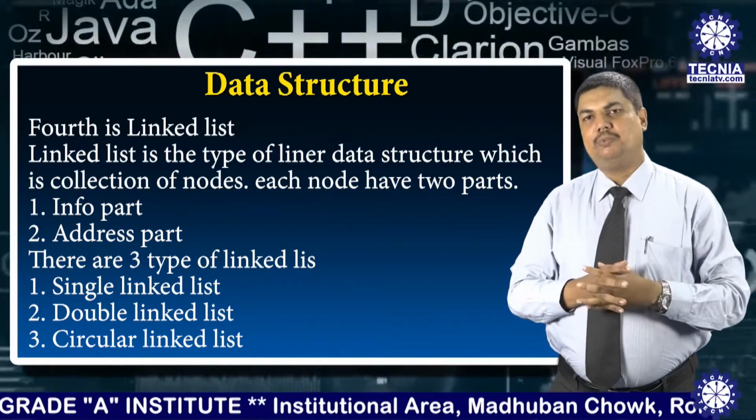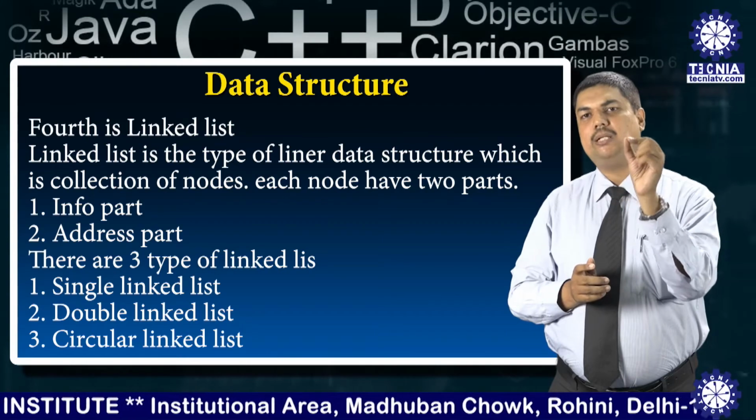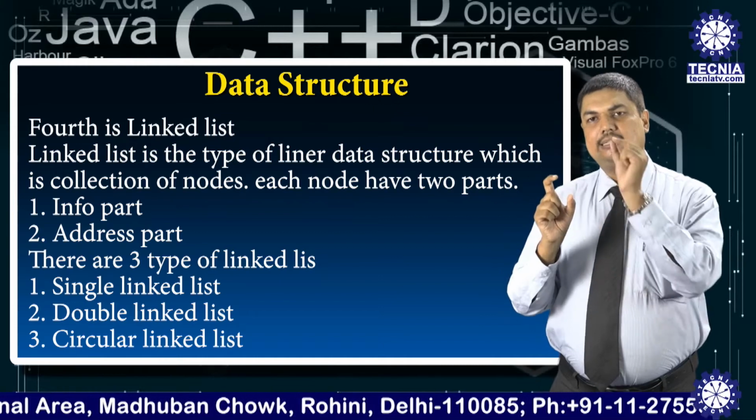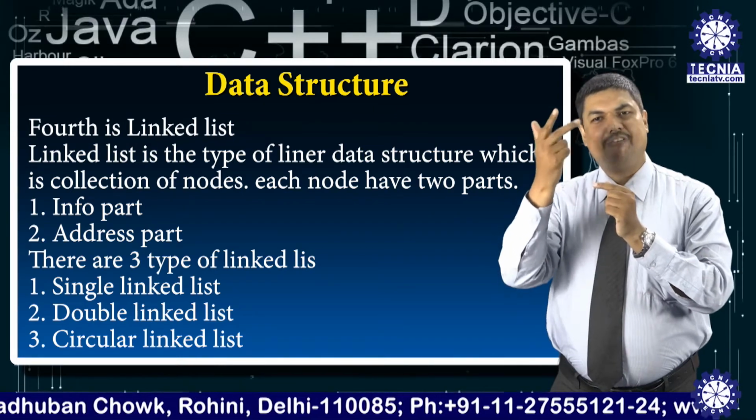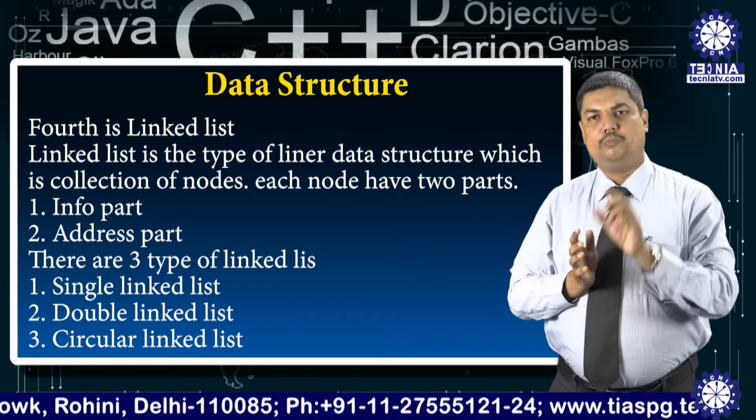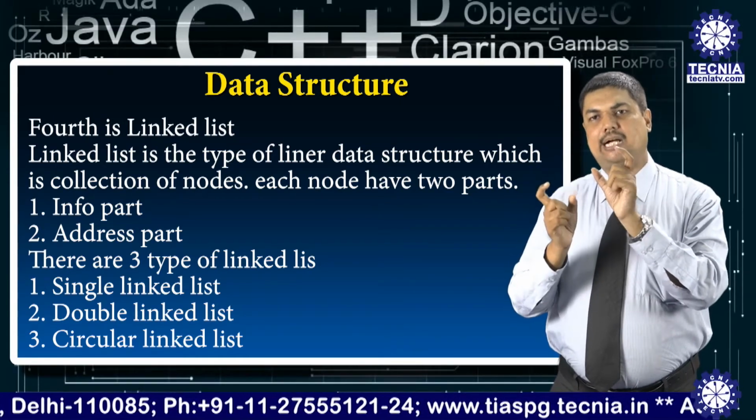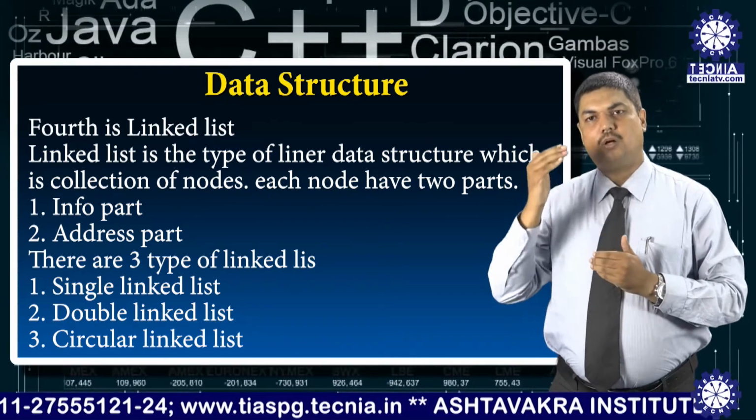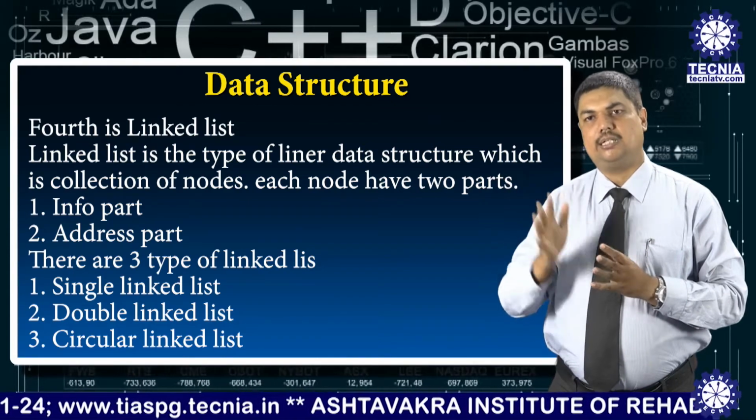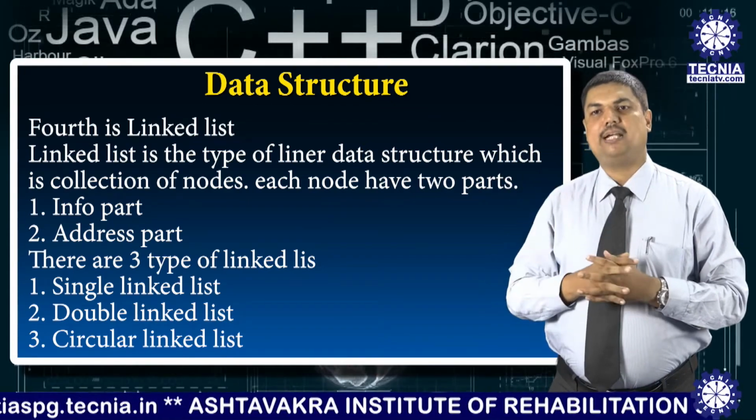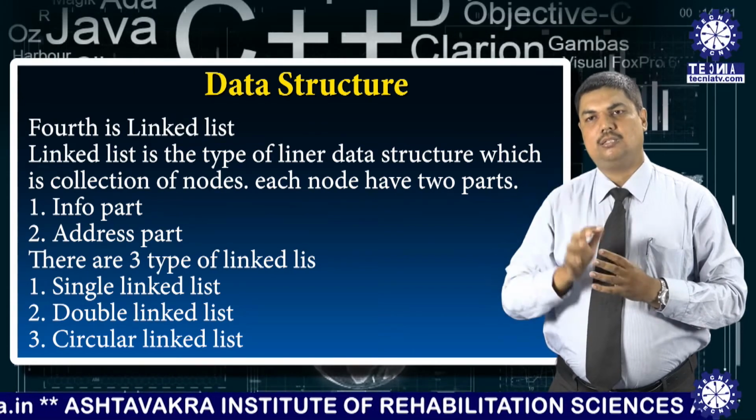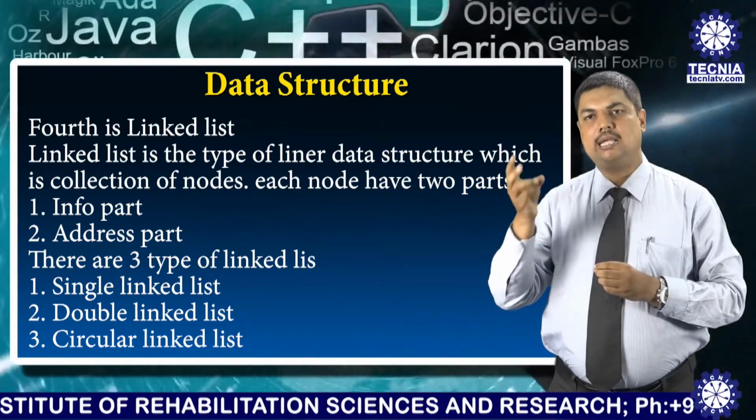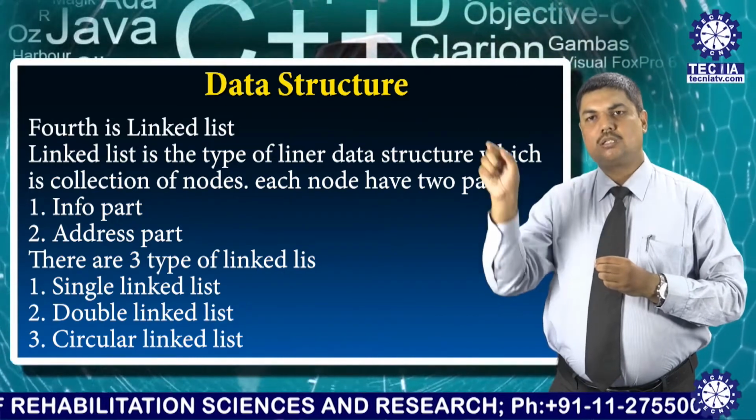But in an array, we can specify that it can hold only similar types of data. When maintaining a student database, the data is of different types, like integer and float. We cannot maintain this type of data through an array, but with the help of a linked list, it is possible. There are three types of linked list. First is known as the single linked list, second is the double linked list, and third is the circular linked list.